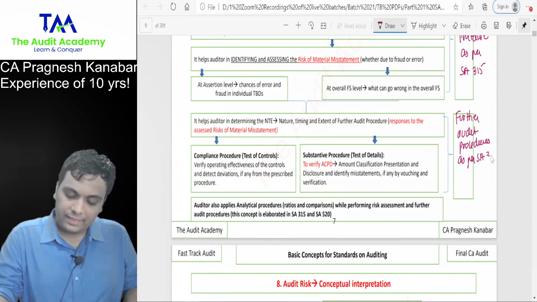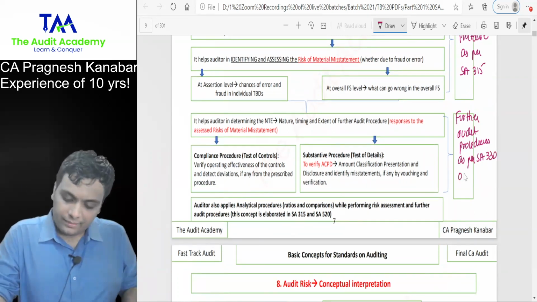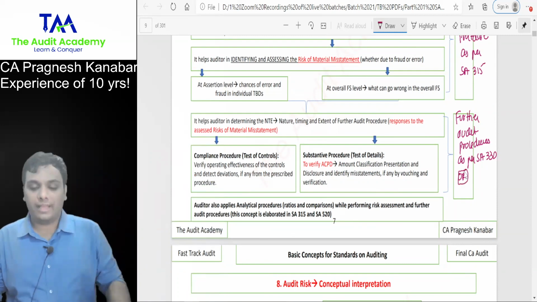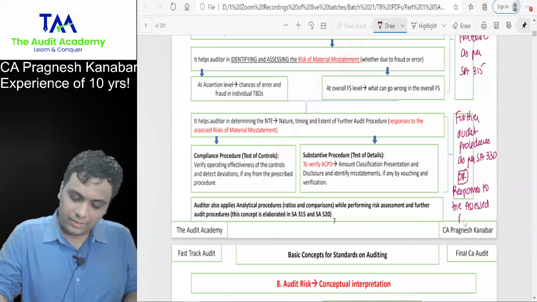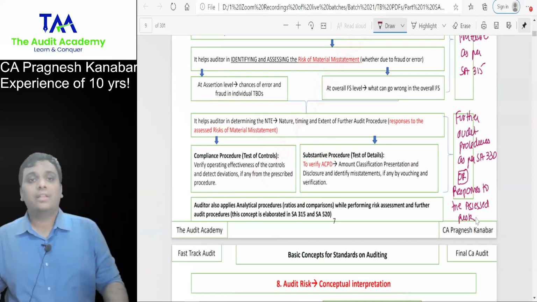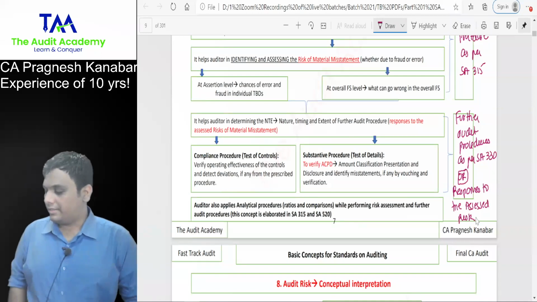As per SA 330, they are also called responses to the assessed risk.